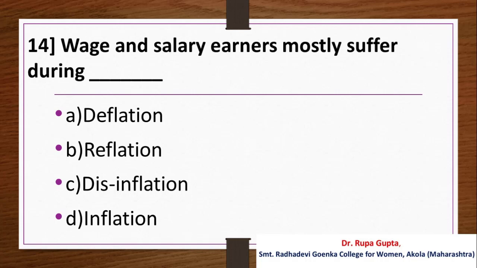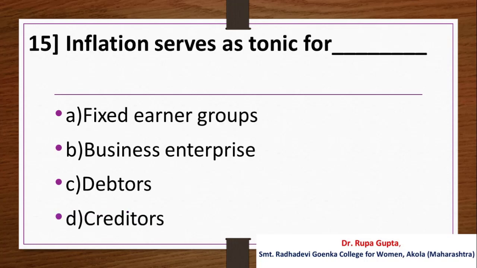Question number 14. Wage and salary earners mostly suffer during: Option A. Deflation, B. Reflation, C. Disinflation, D. Inflation. And the answer is D. Inflation.